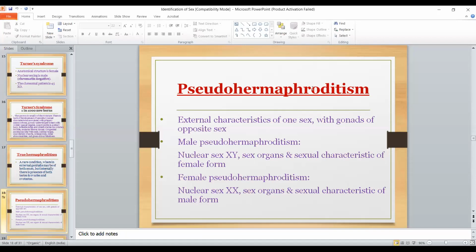Means in male pseudo-hermaphroditism there is a vagina, but internally there are testes. And in female pseudo-hermaphroditism, the sex organ is a penis, but there are ovaries inside. So that is known as pseudo-hermaphroditism.